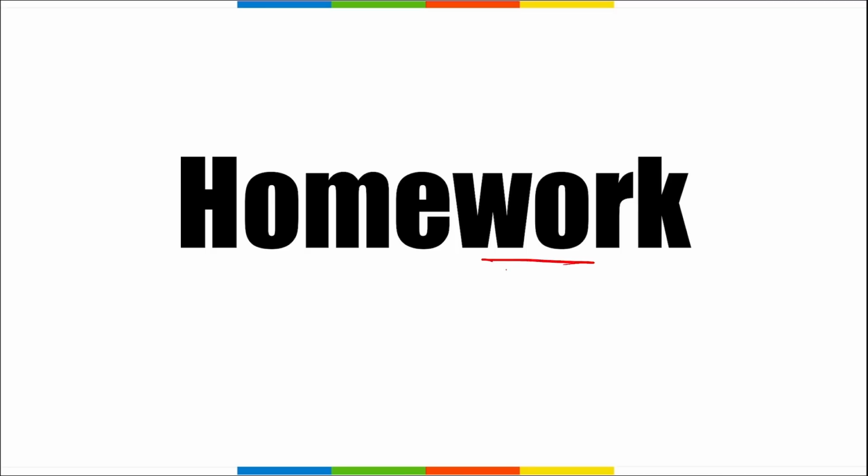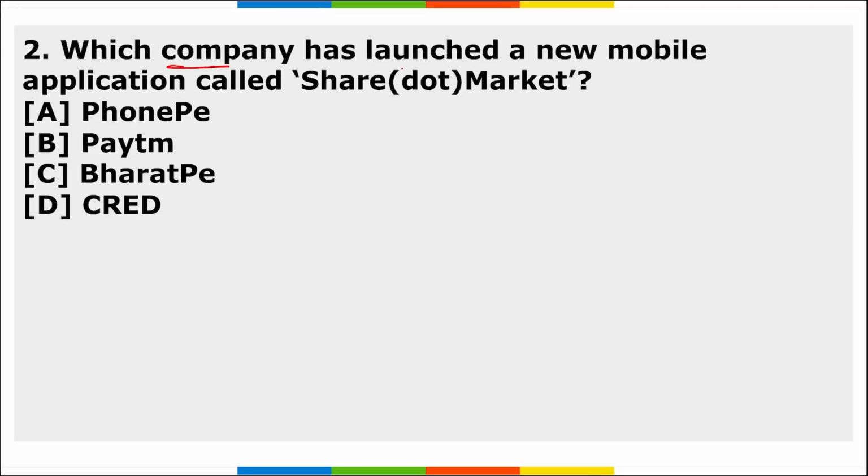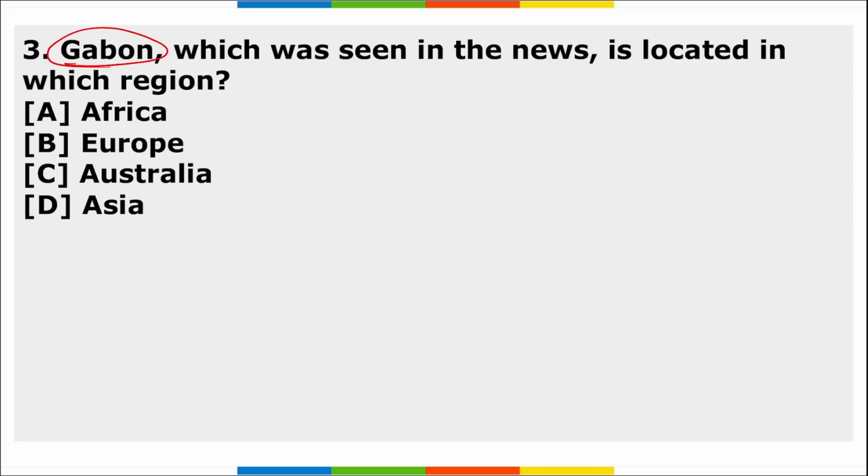Next, friends, is your homework section. First, which state launched the Gruha Lakshmi scheme? Second, which company has launched a new mobile application called Share.market? Third, Gabon, which was seen in the news, is located in which region? So these are your 3 homework questions, friends.